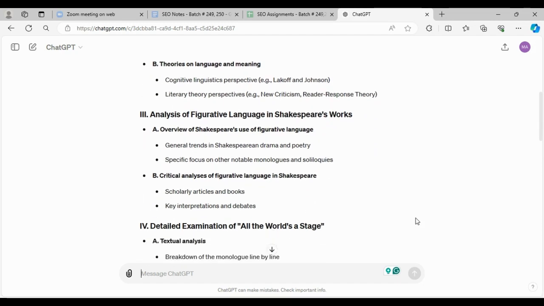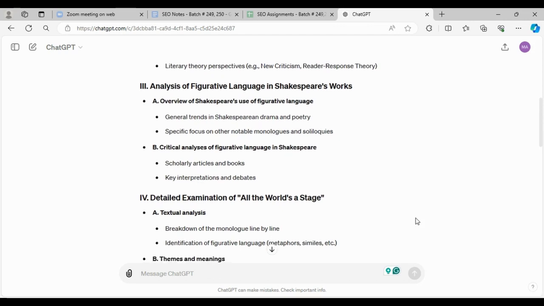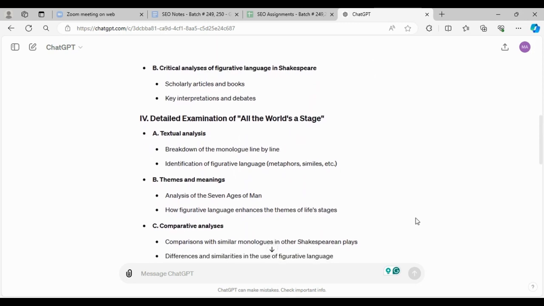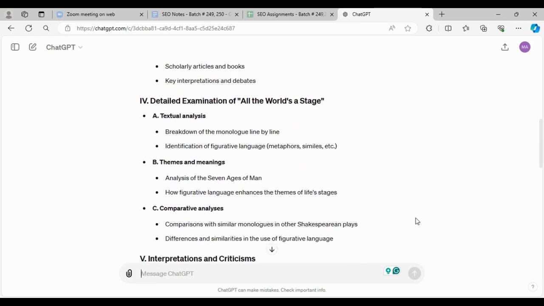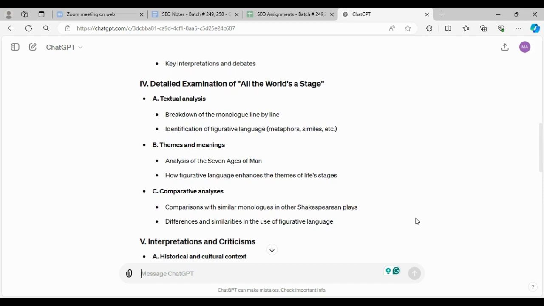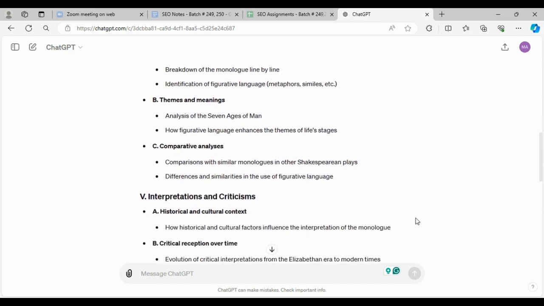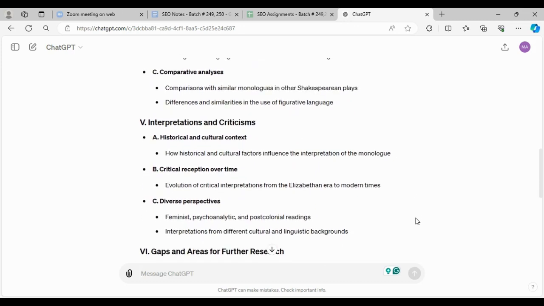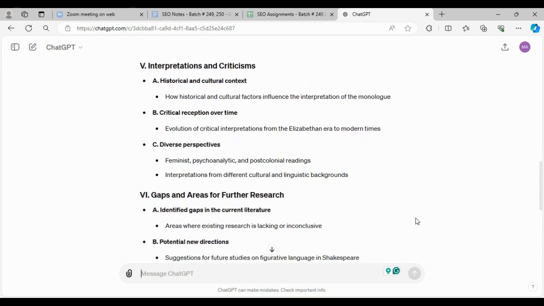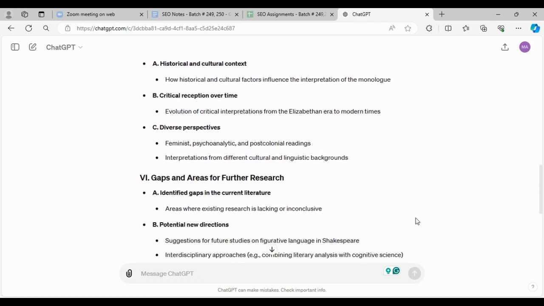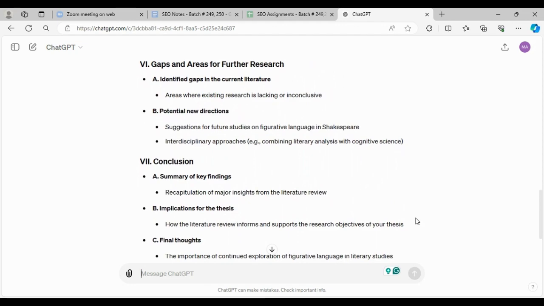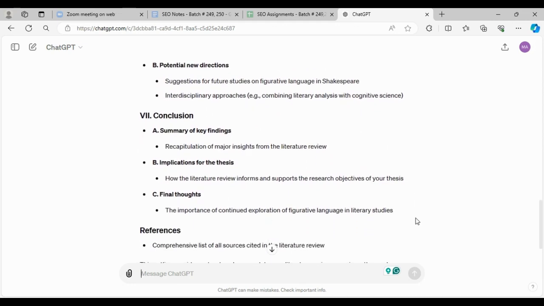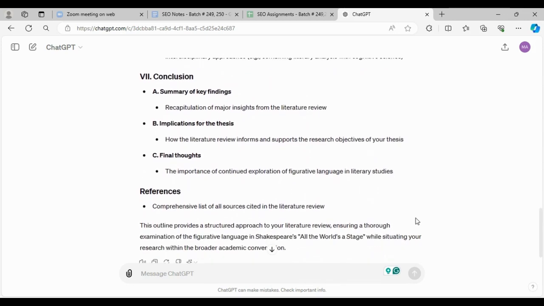Chapter number 4 will have a detailed examination of All the World's a Stage. It would have a thematic analysis, discussing themes and language, and it would also give a comparison. Chapter number 5 will have interpretation and criticism, with a historical background and also a critical analysis. The next chapter would be the conclusion, with a summary of the findings, along with implications and final thoughts, and there would be references.